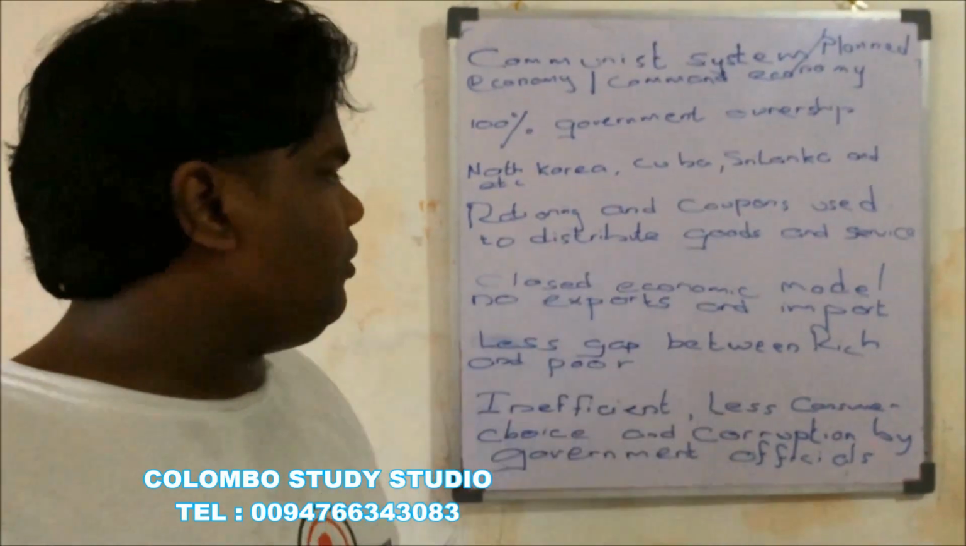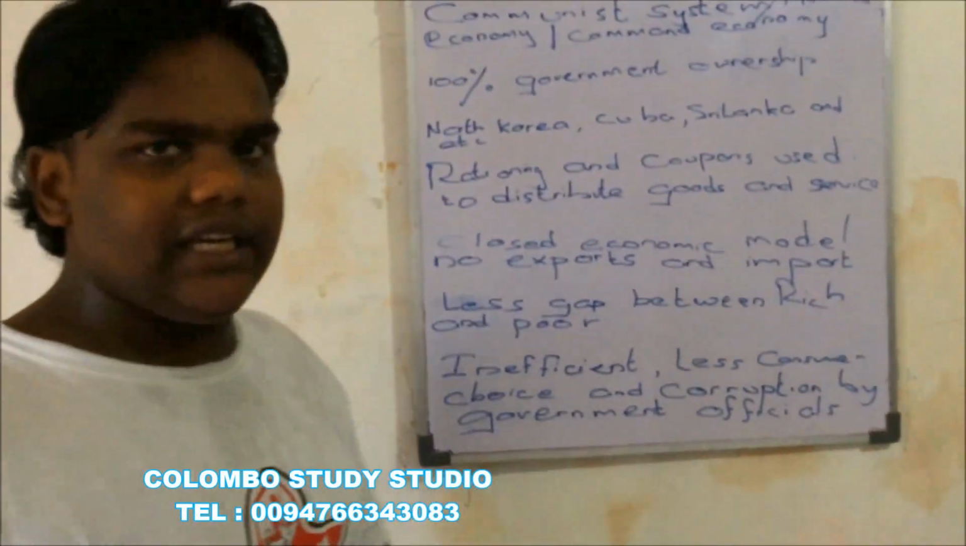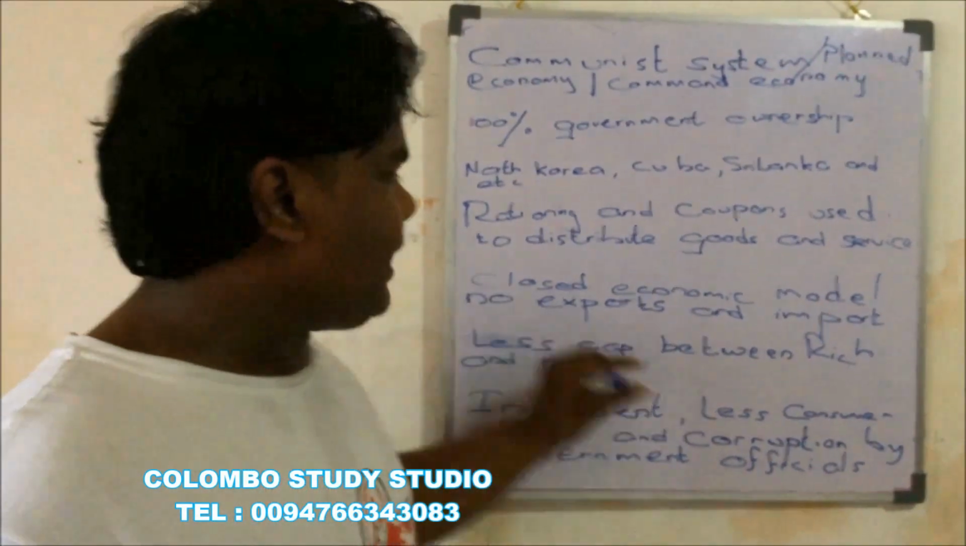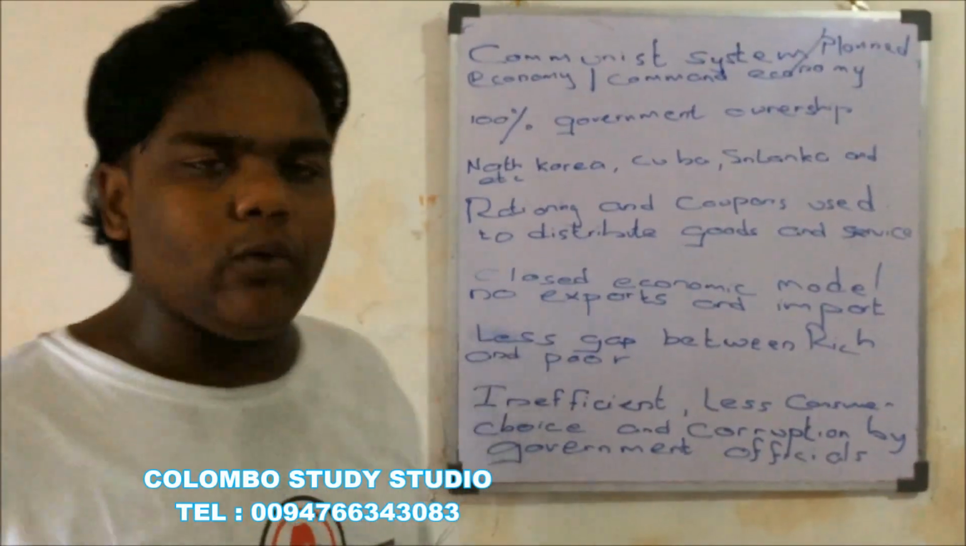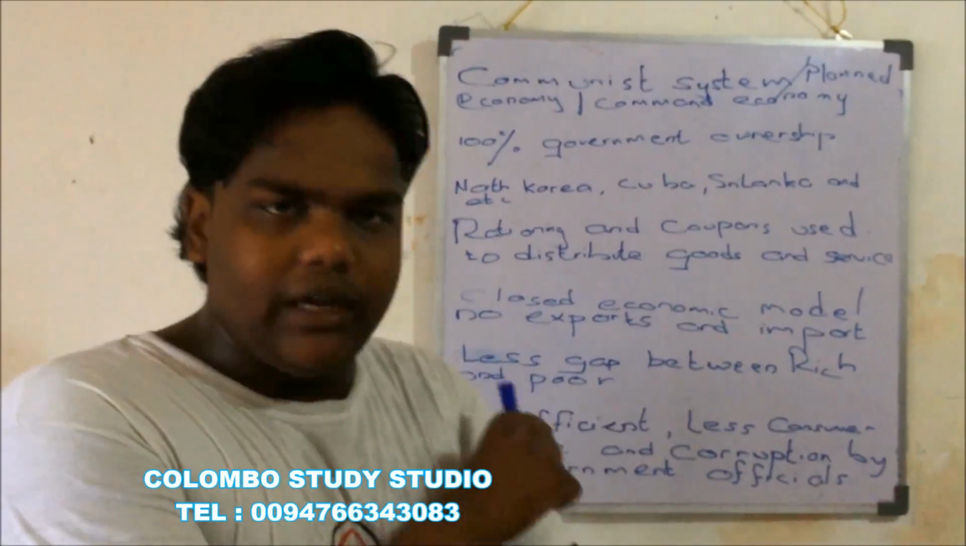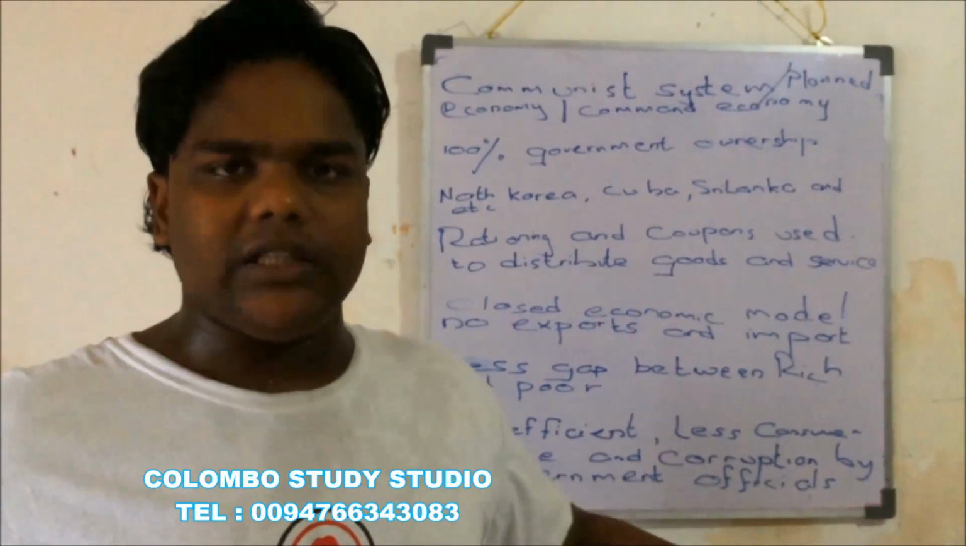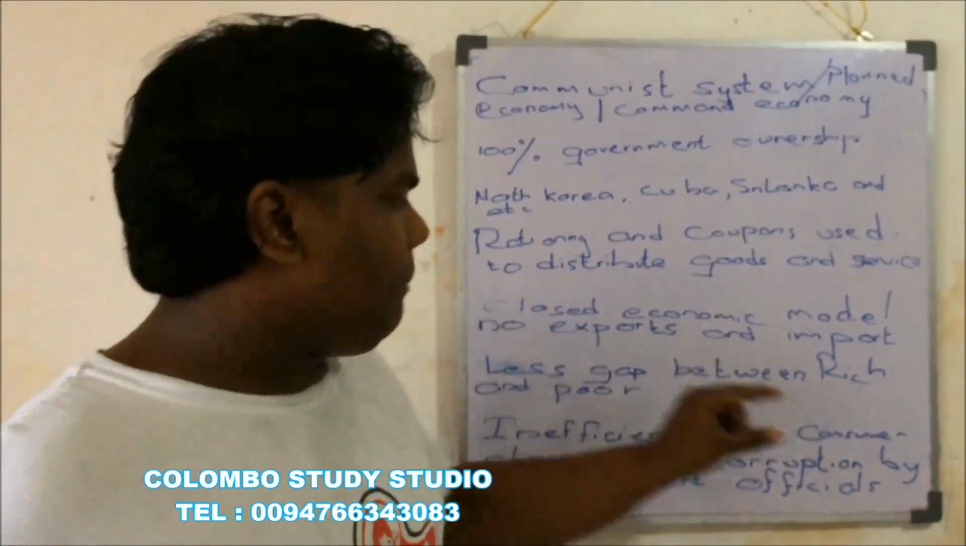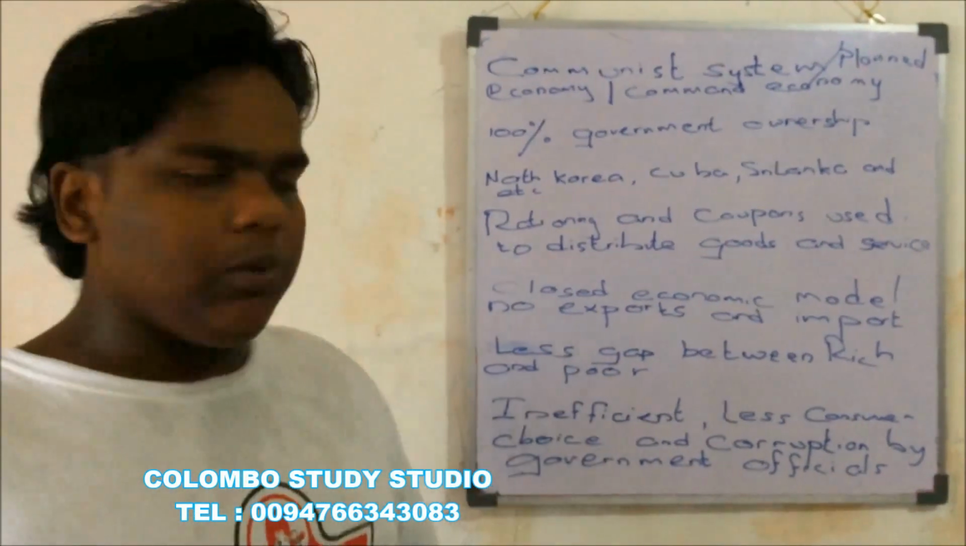Then, another characteristic of a communist system is that there is less gap between the rich and the poor, because everything is provided by the government equally among the public. There is a very low gap between the rich and the poor.